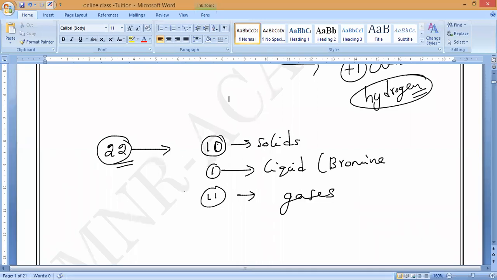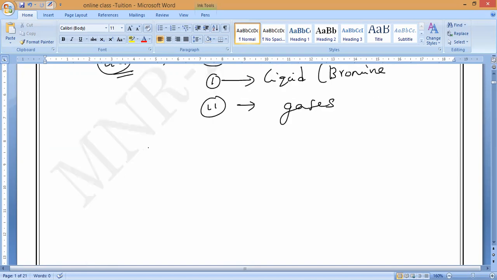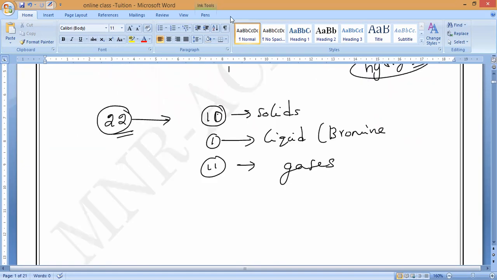So now you can see here, even though their count is very less, they are very small in number as compared to metals. Yes or no? Their count is very small, but if we take the importance in our daily life, they have a very important role in our daily life. Even, for example, we would not have been alive and existed without the presence of non-metals.